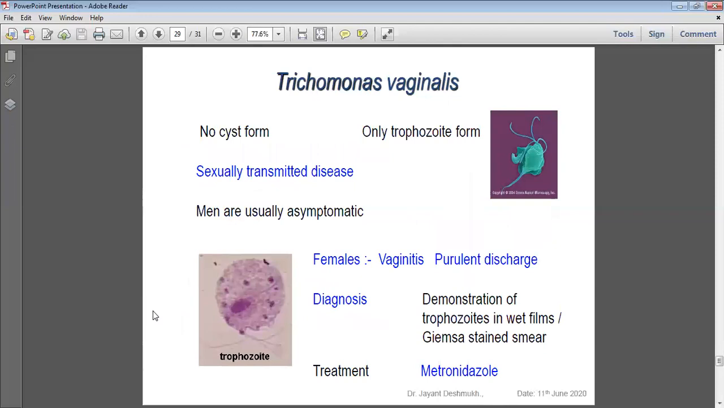Trichomonas vaginalis: no cyst form, only trophozoite. It is a sexually transmitted disease. Which protozoa is associated with sexually transmitted disease? Trichomonas vaginalis. Men are usually asymptomatic; mostly it causes vaginitis and purulent vaginal discharge. It is one of the differential diagnoses of bacterial vaginosis, because vaginal discharge may be caused by Candida or by bacteria. To diagnose, we observe the discharge, and when we see motile trophozoites in the vaginal discharge, we diagnose the case. Diagnosis: demonstration of trophozoite in wet film, Giemsa staining smear also. Treatment: metronidazole.